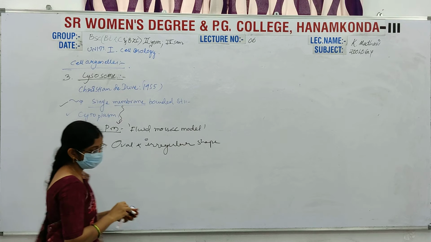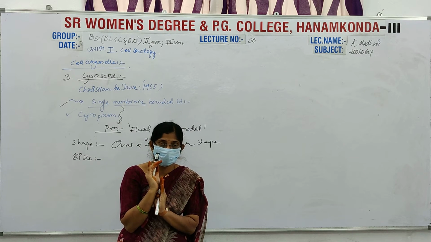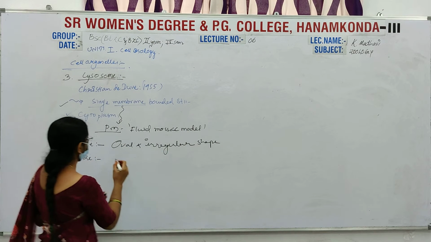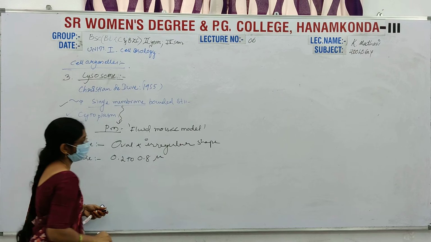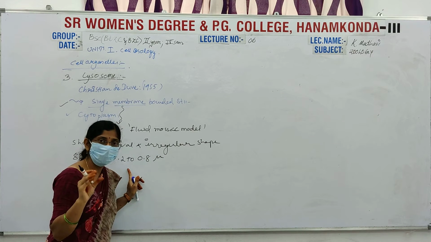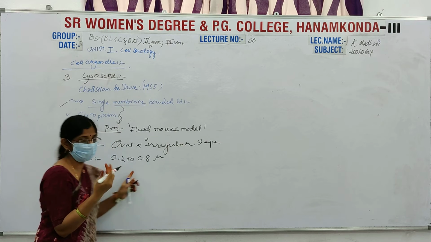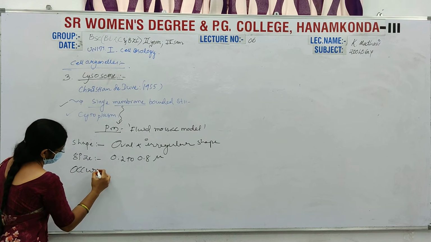Next is their size. Approximately, their size is 0.2 to 0.8 microns. First of all, we know about the occurrence.